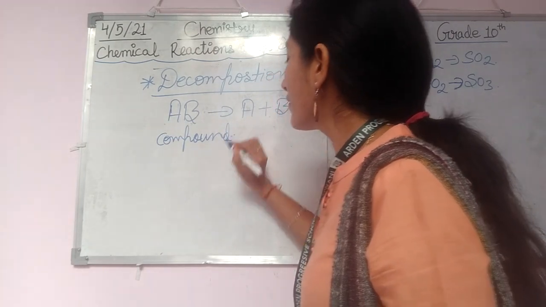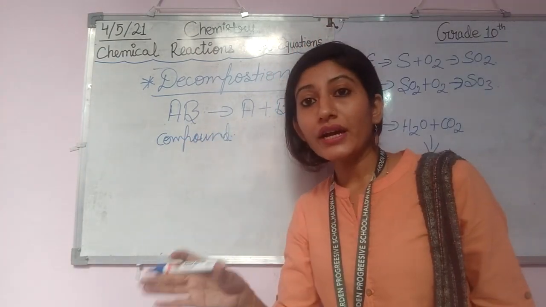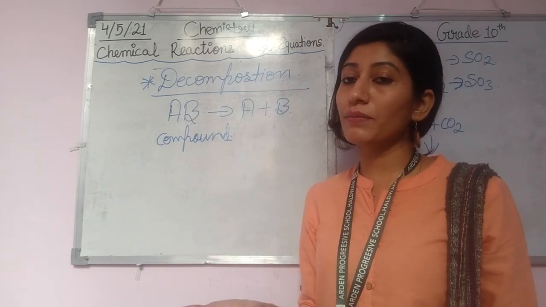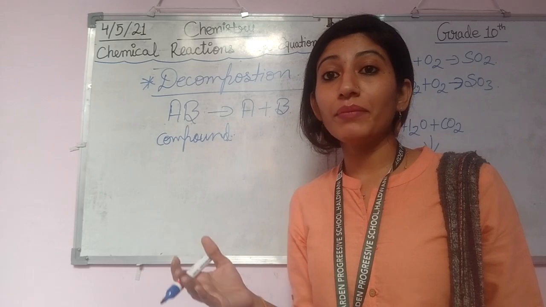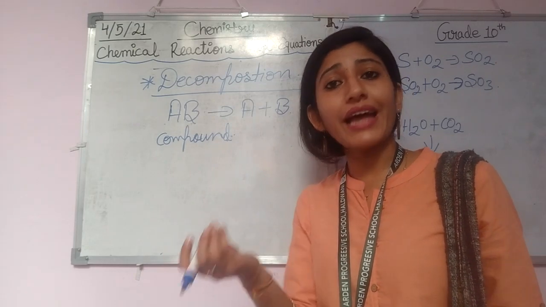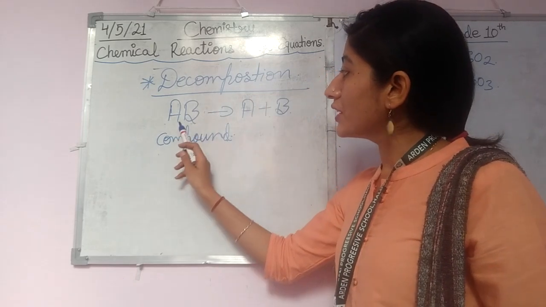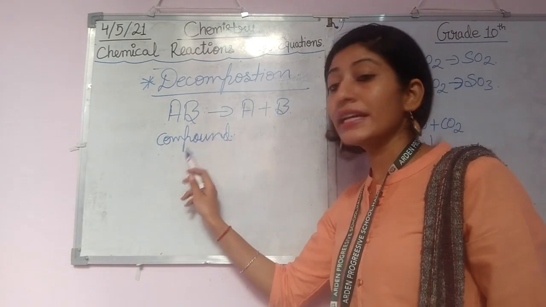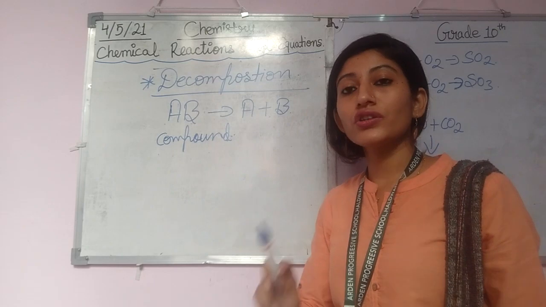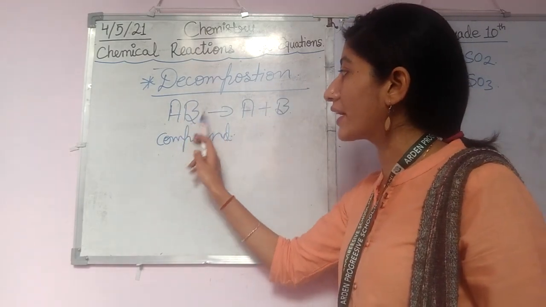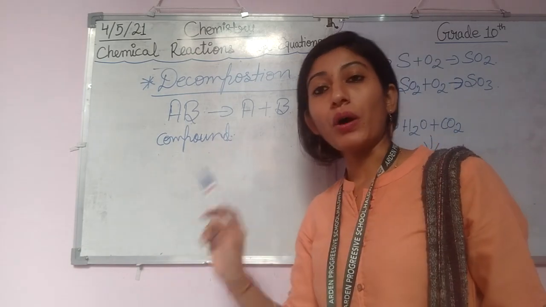If we have to break something down, it should definitely be in a compound form. So for decomposition, the reactant is always in compound form. Keep this in mind.